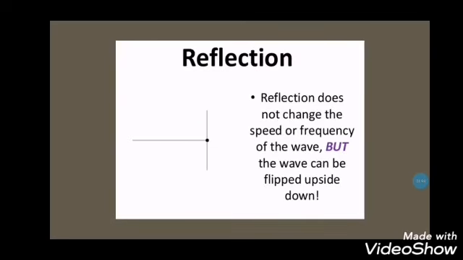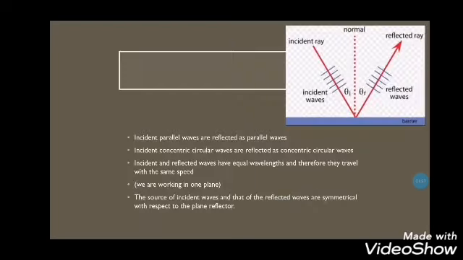Now, reflection does not change the speed or frequency of the wave, but the wave can be flipped upside down. This is the only change that is going to happen. The speed and the frequency of the wave will remain the same.